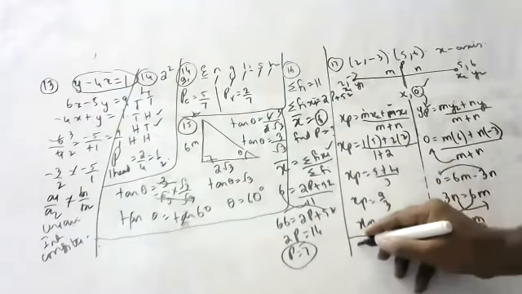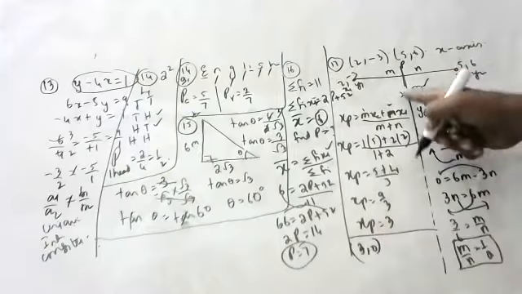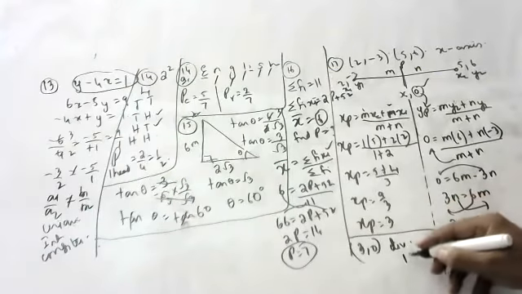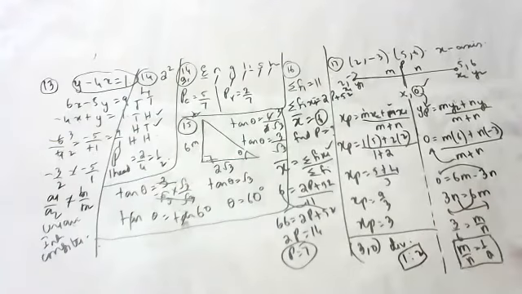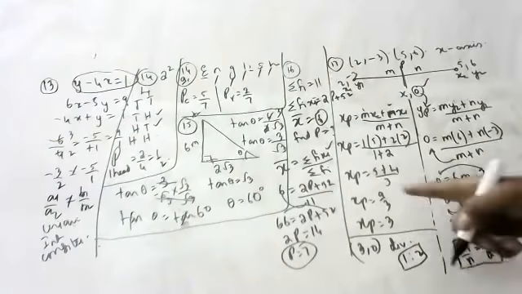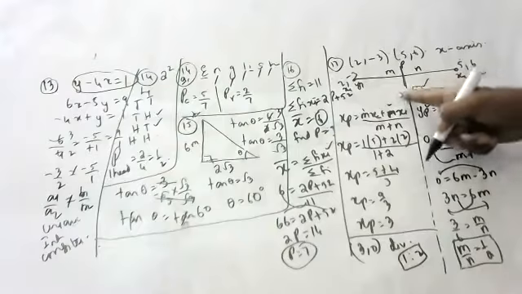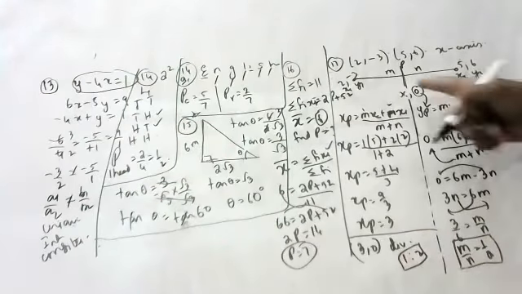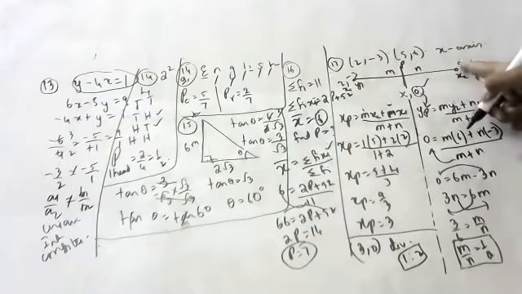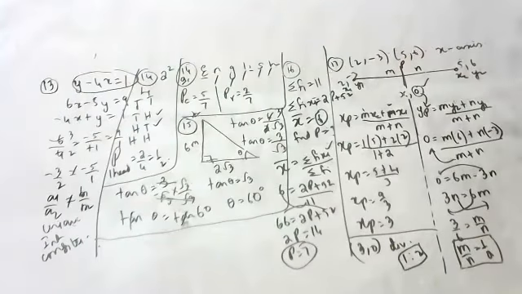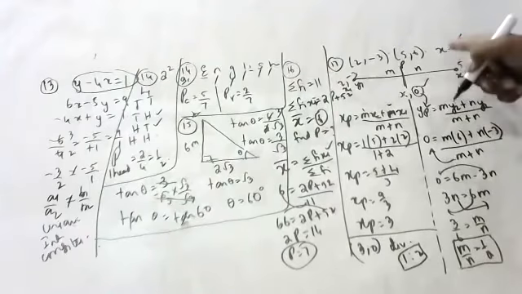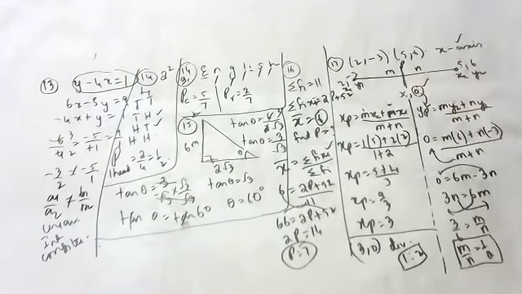So 3 comma 0 divides the line segment in 1 is to 2 ratio. Because they asked for the x-axis, I took (x, 0). If they give the y-axis, I will take (0, y).